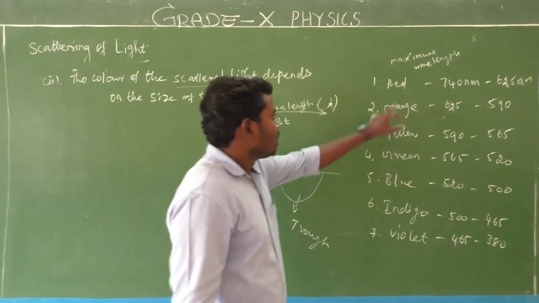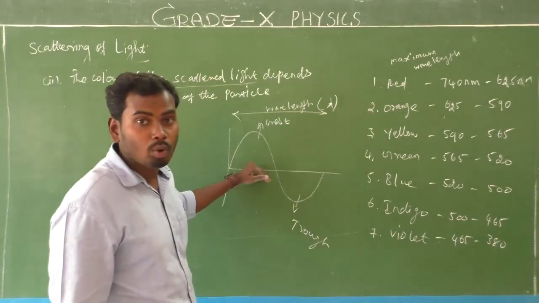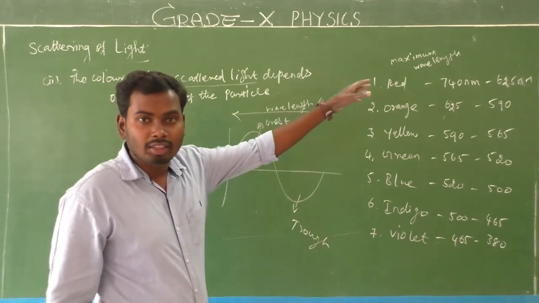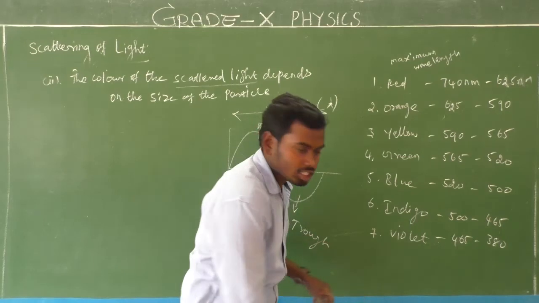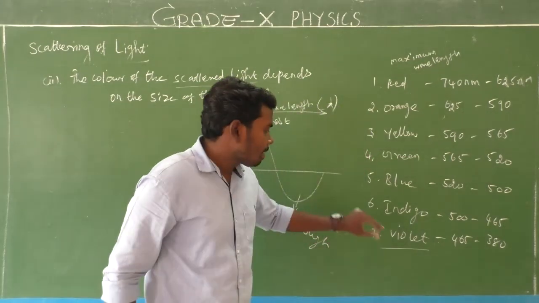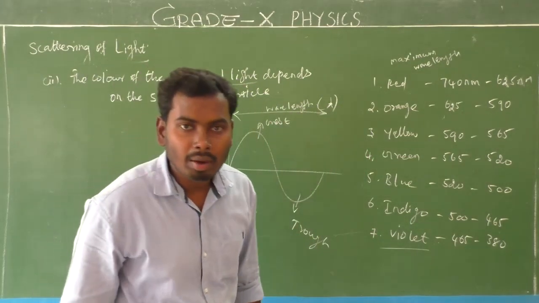Is that clear? Yes. So here red has maximum wavelength. Which wavelength range is maximum for red color? Then violet has minimum. Violet has minimum wavelength.